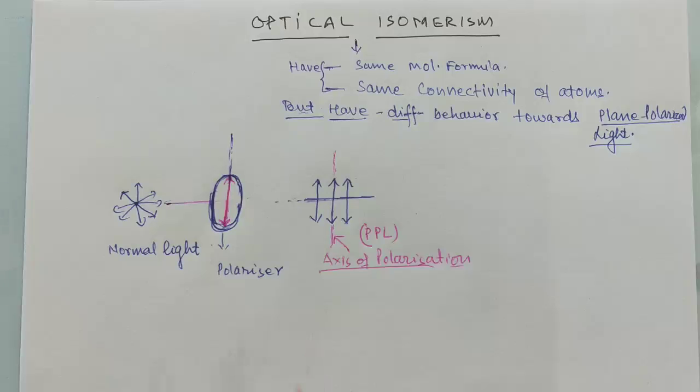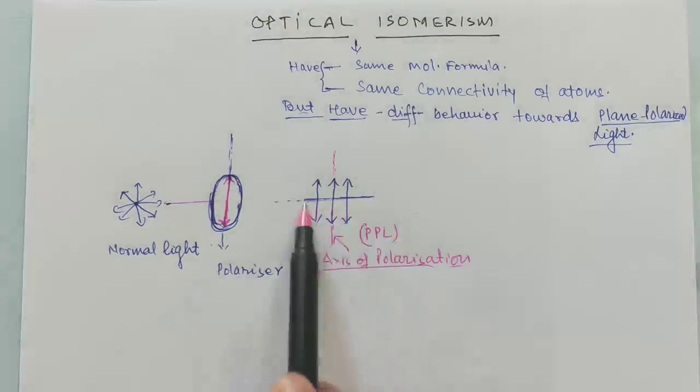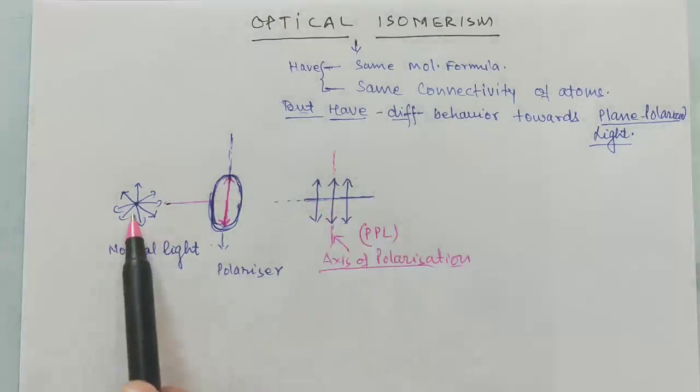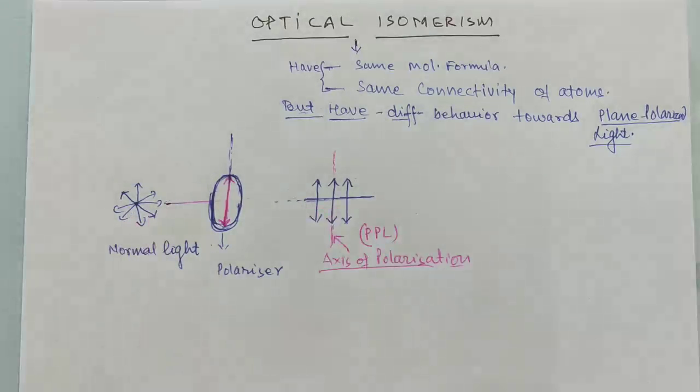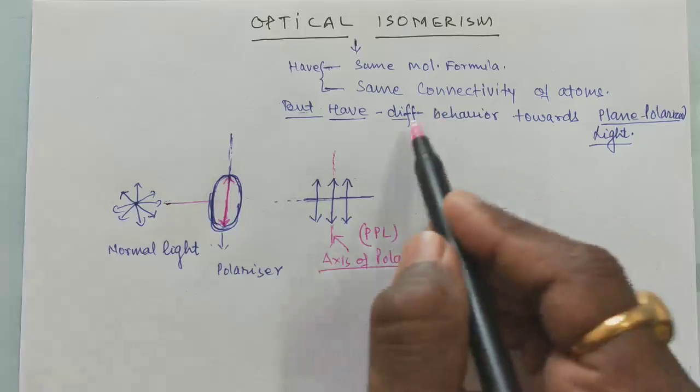So, optical isomers have different behavior towards this light, not towards normal light. They have the same molecular formula and the same connectivity, but different behavior towards plane polarized light. Which kind of behavior?